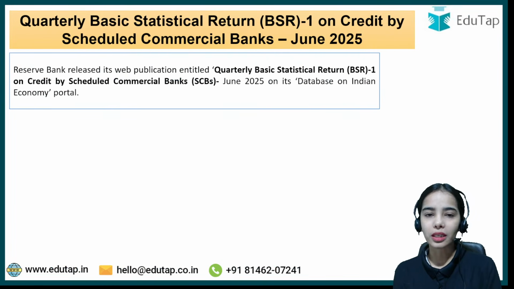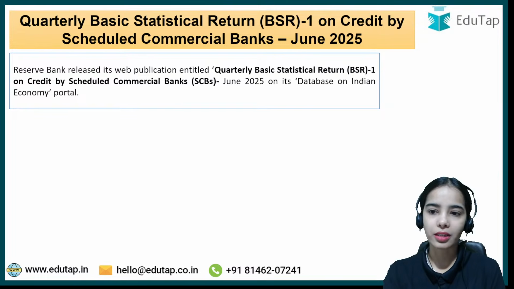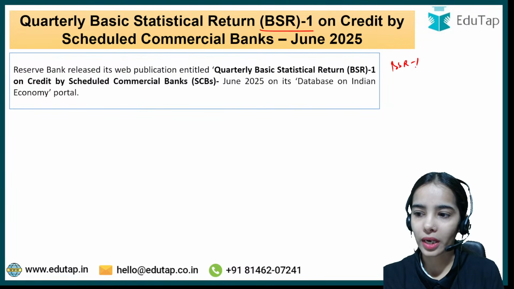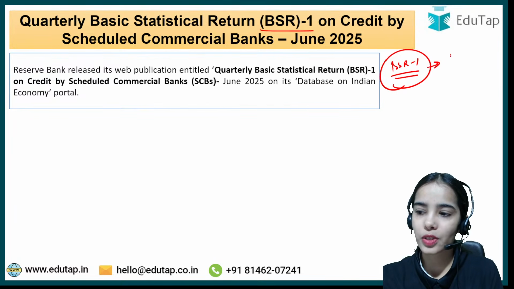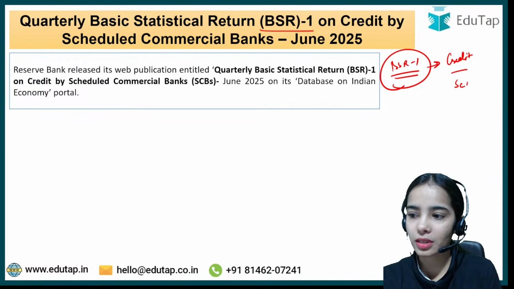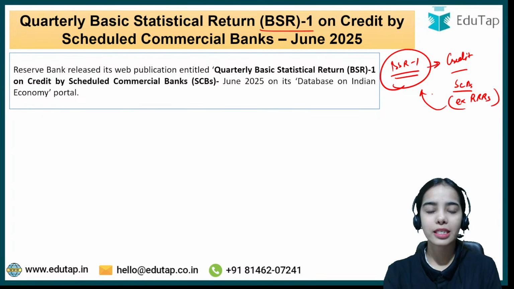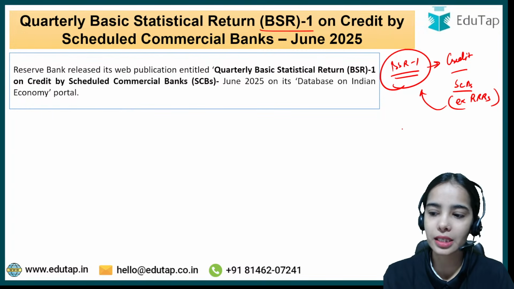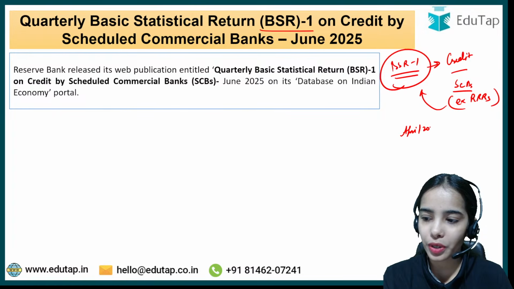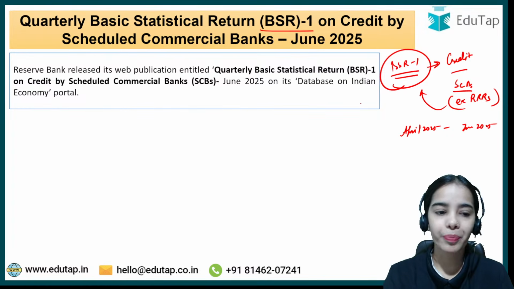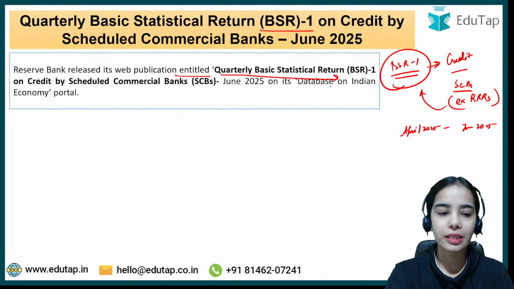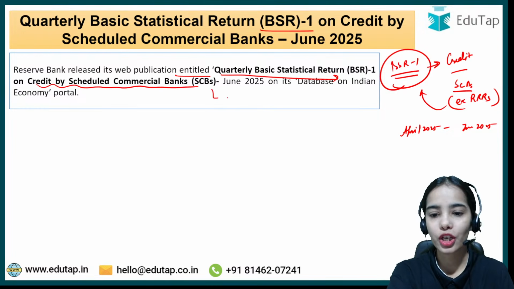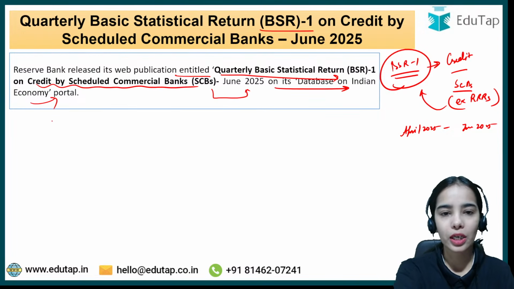Now coming to the data, first of all, the Quarterly Basic Statistical Return 1, that is BSR 1 data, is released. This consists of the credit data for the scheduled commercial banks, excluding the regional rural banks, and it is released for the first quarter, from April 2025 to June 2025. The Reserve Bank of India has released its web publication entitled Quarterly Basic Statistical Return 1 on Credit by Scheduled Commercial Banks, June 2025, on its Database on Indian Economy portal.